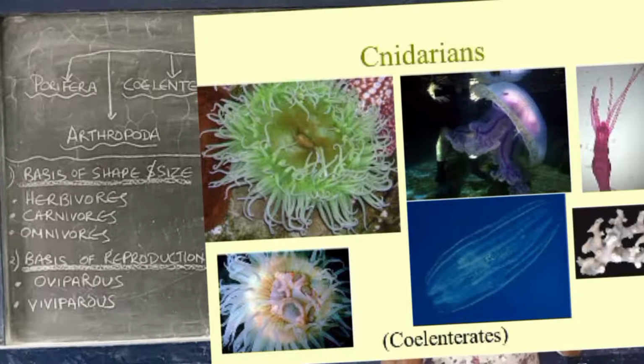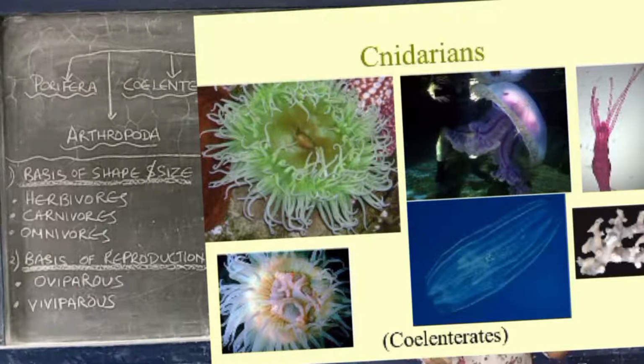Their body is hollow and tube-like with only one opening called the mouth. So they have one single opening, which is called the mouth, and their bodies are tubular shaped, hollow inside. The mouth is surrounded by finger-like projections called tentacles. The tentacles have stinging cells called cnidoblasts. These cnidoblasts help them in anchoring and capturing the prey.